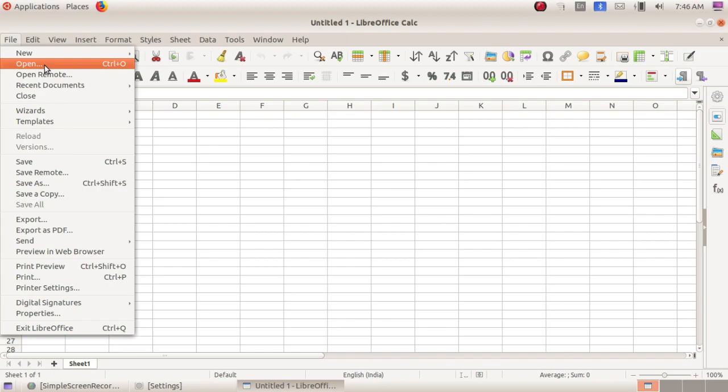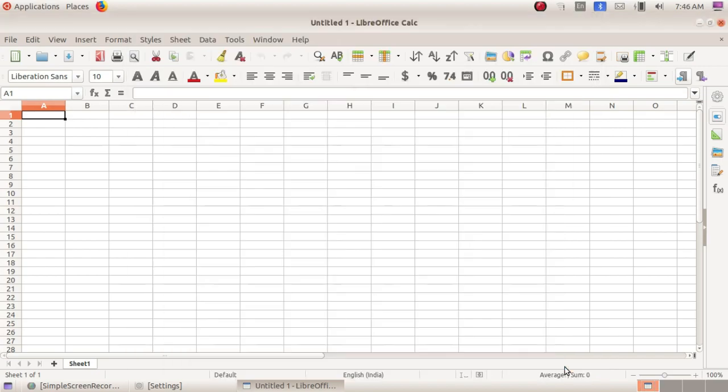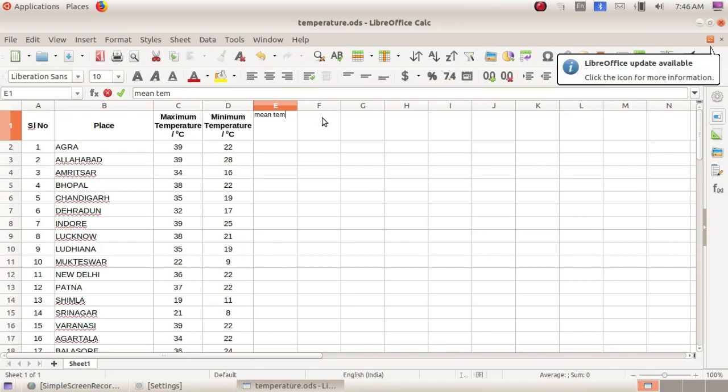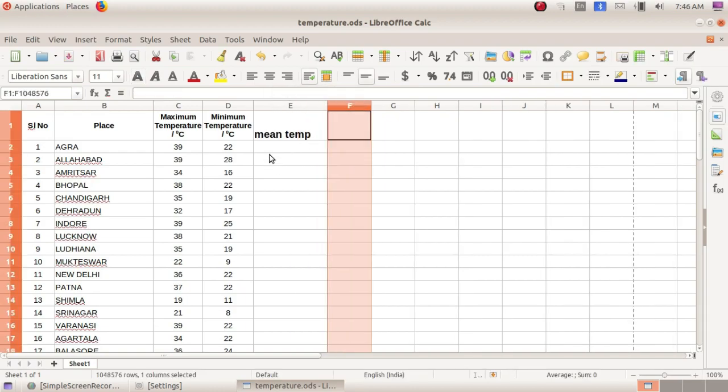First of all we have to open that file, go to temperature.ods, which I have saved in the resources, and here you get the values. I have to calculate the mean temperature here. So we can calculate by applying the average function. Okay, how to apply average?